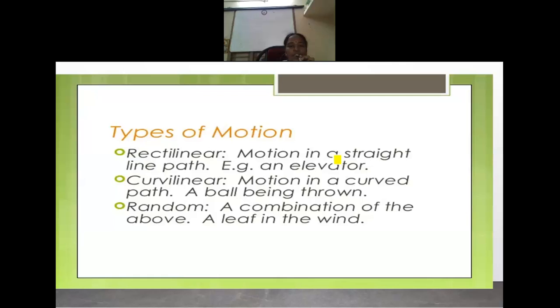The motion in a straight line path is known as rectilinear motion. The whole object goes in a straight line path, that is rectilinear motion. The motion in a curved path is curvilinear motion. If rectilinear as well as curvilinear motion are mixed, that is known as random motion. A combination of the above, like a leaf in the wind, is random motion.